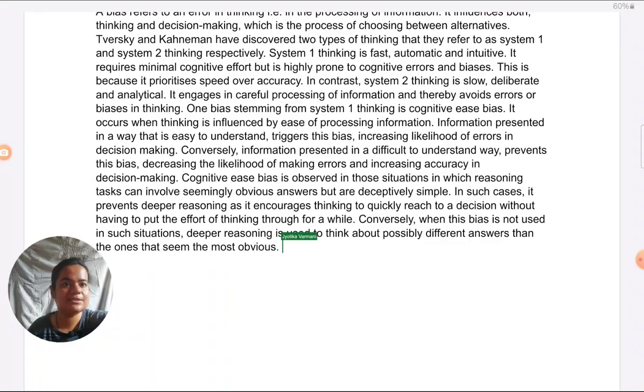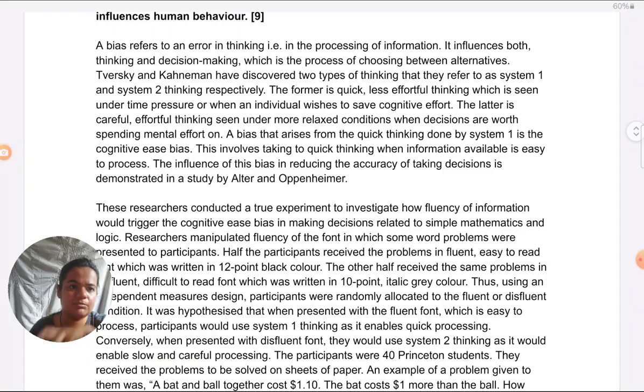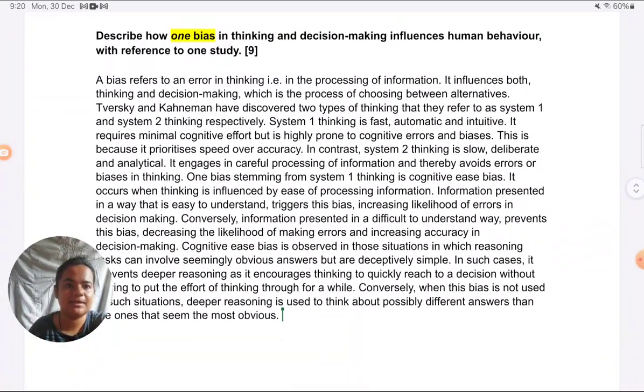Okay, so you can see in the previous answer, I had given just a very brief account of how the bias works, in about 2-3 lines. Here you can see I've explained exactly what the bias is doing to the mind and how it is encouraging a sort of quick decision making. So this is what is required in this type of answer.